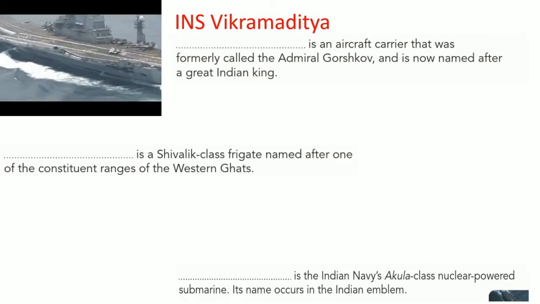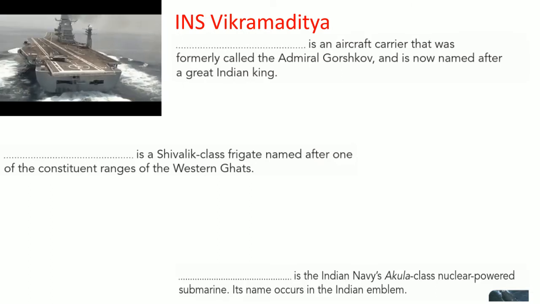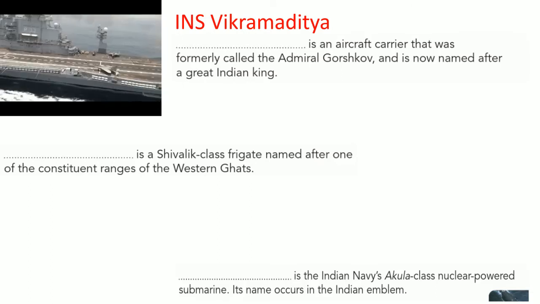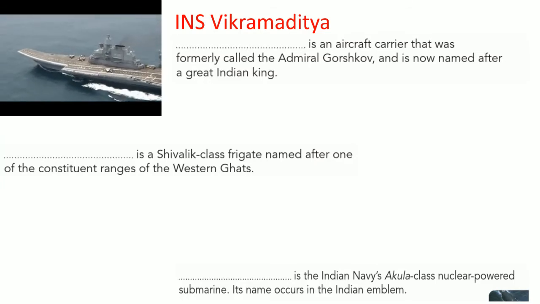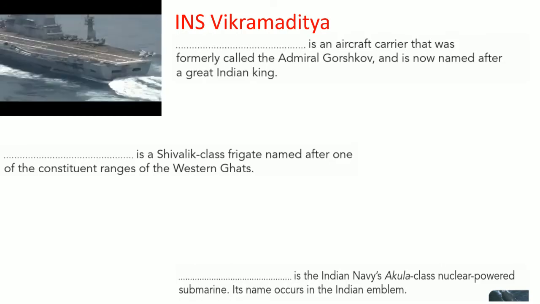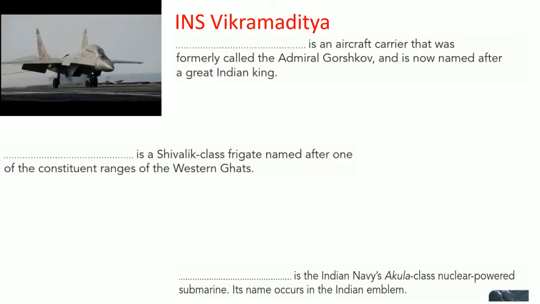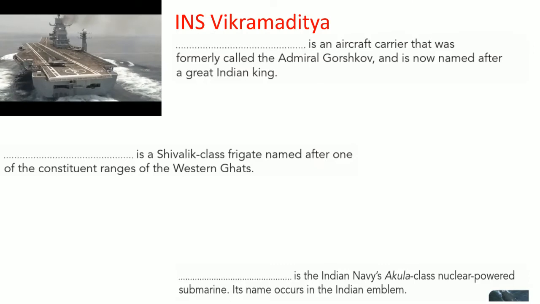The expansion of INS is Indian Navy Ship. In short, it is called INS, Indian Navy Ship, Vikramaditya. Formerly called Admiral Gorshkov, it is now named after a great Indian king, Vikramaditya.